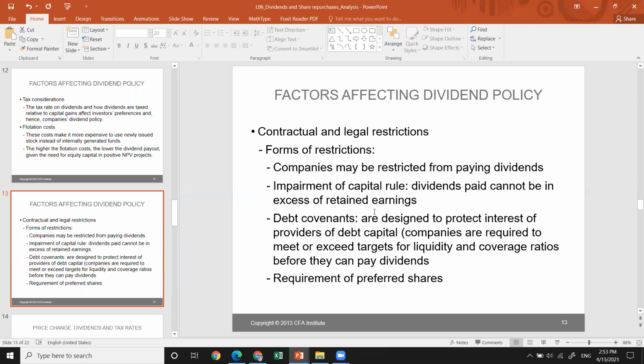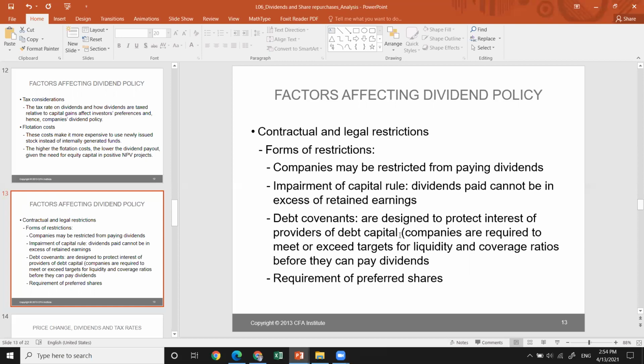Debt covenants are designed to protect the interest of the providers of debt capital. If you remember from your accounting course, when the company goes into failure, like when the company is bankrupted, the first people who are prioritized in terms of getting compensated are the creditors, then the governmental bodies, and then the suppliers, and if anything is left, the shareholders.